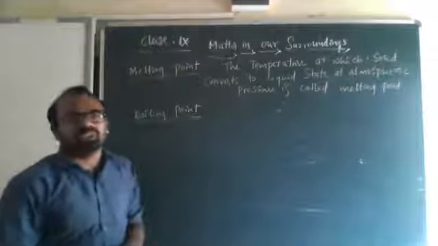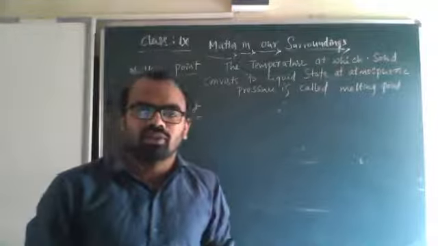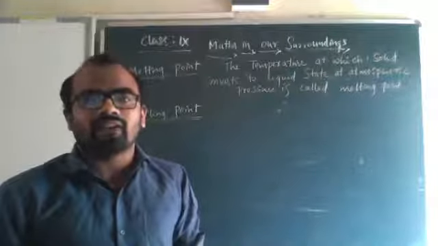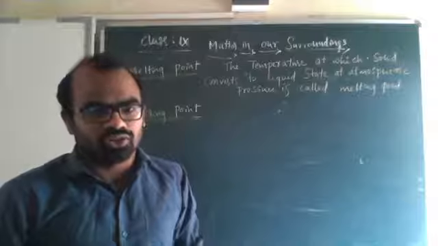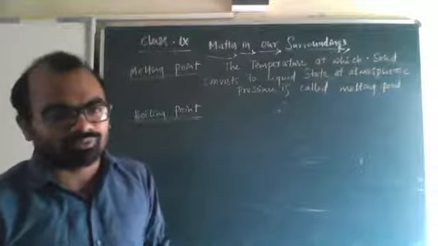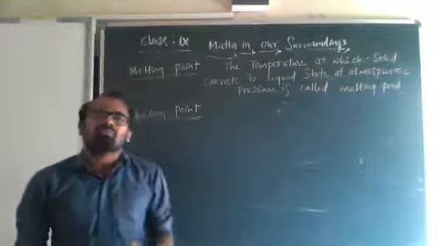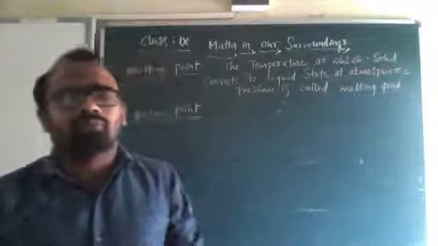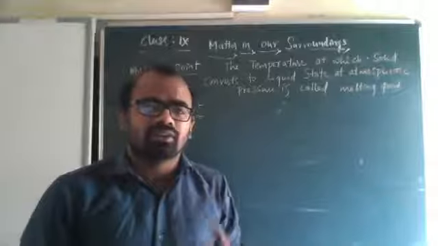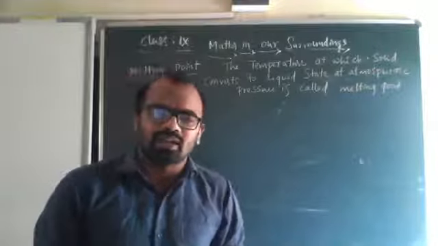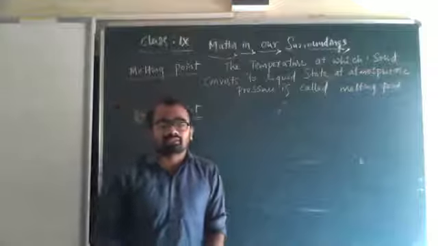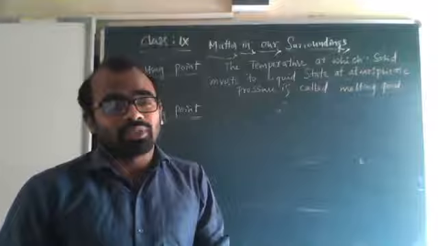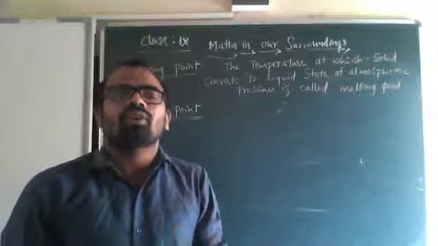Melting point is the temperature at which solid converts to liquid state at atmospheric pressure. The melting points of metals are usually high, but for ice it is 0 degrees Celsius. If asked the melting point of ice, it is 0 degrees Celsius, or 273 Kelvin, precisely 273.15 Kelvin.